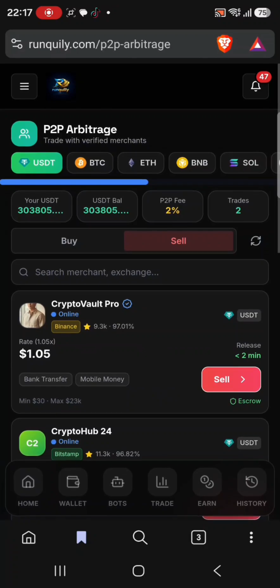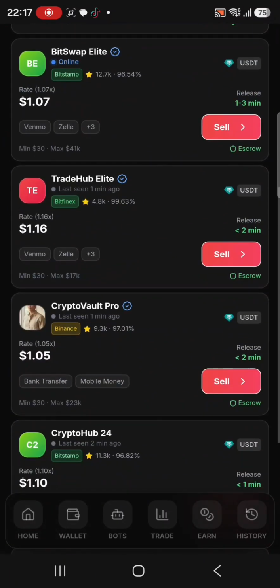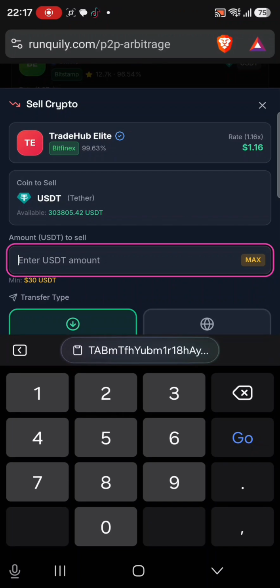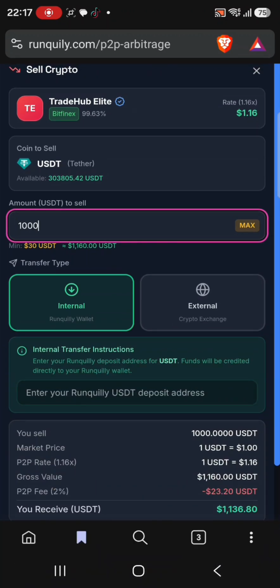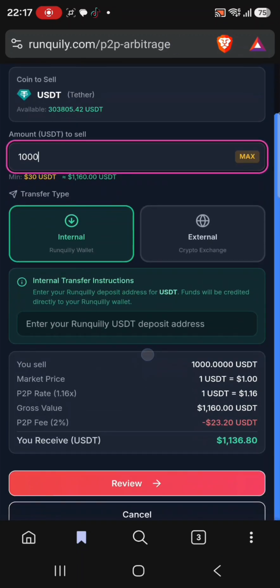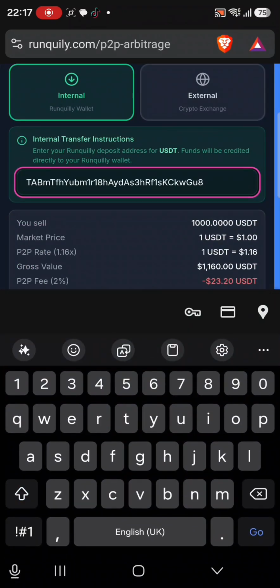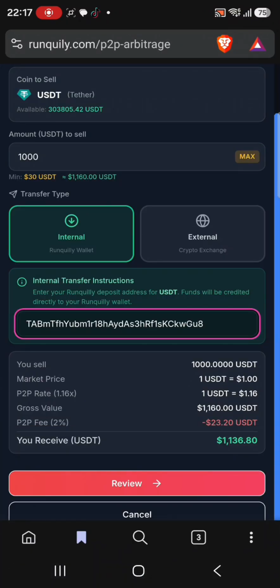So we are selling, and all you need is your Ranquilly and a capital of, let's say, 200 USDTs. Then you find a buyer like this one, so you are selling on Ranquilly, and we'll be selling, let's say, 1,000 USDTs. So 1,000 USDTs means we'll be getting around 1,336 after a P2P fee of 23 USDT. So I'll amplify this. Let me paste my Ranquilly deposit address, which means I'm trading USDT.